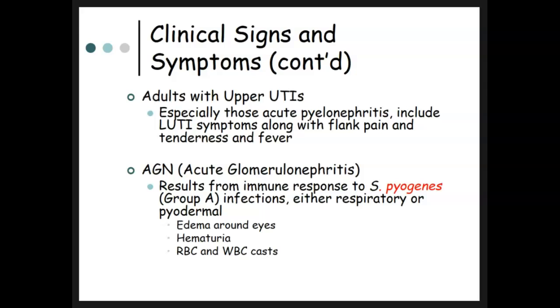Acute glomerulonephritis results from an immune response to Streptococcus pyogenes or group A strep infections, either respiratory or pyodermal. The signs are edema around the eyes, blood in the urine, and red blood cell and white blood cell casts.